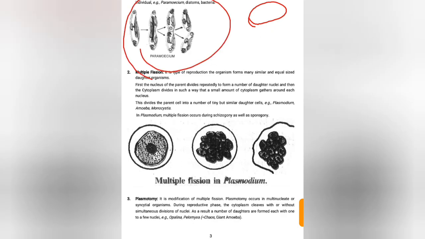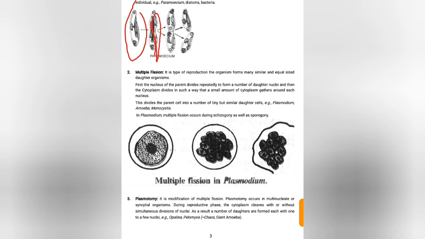Diatoms are also algae. Here the transverse division takes place. The individual divides transversely, the nucleus develops and divides transversely into two equal halves, and here two independent organisms are formed. So this is an example of transverse binary fission.